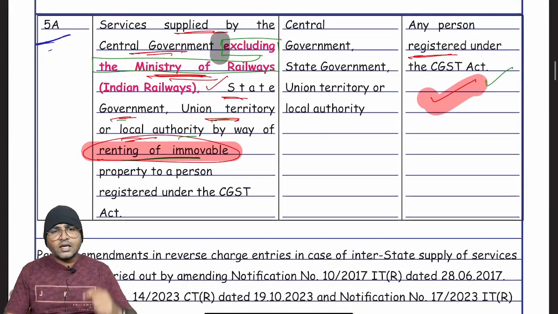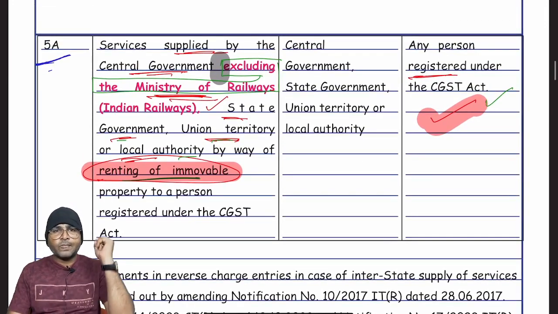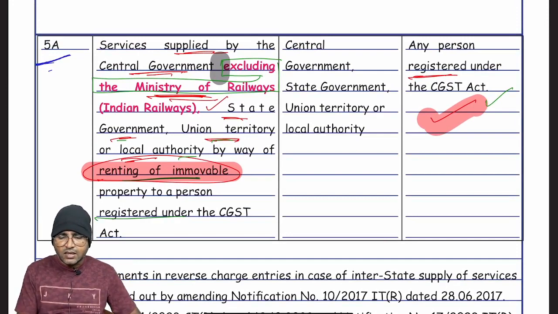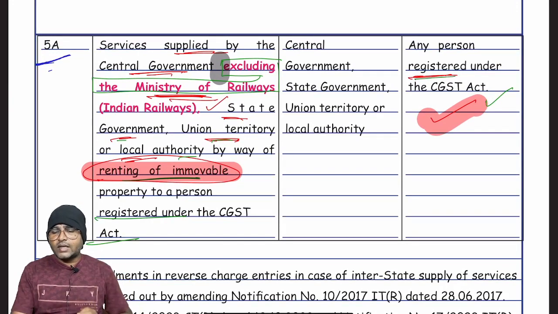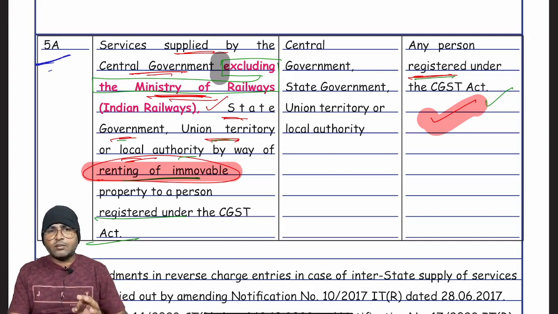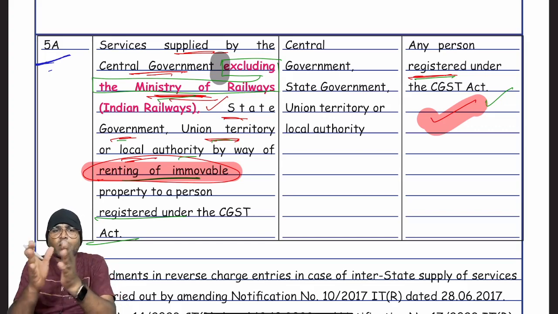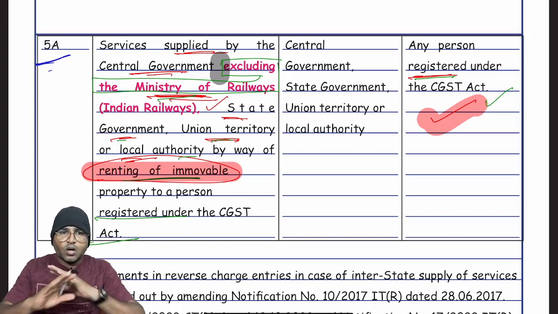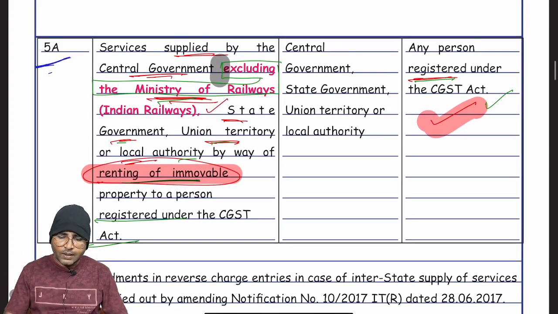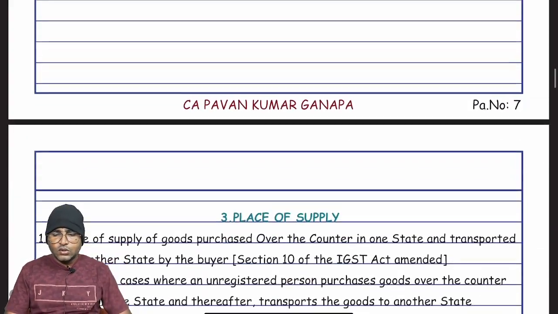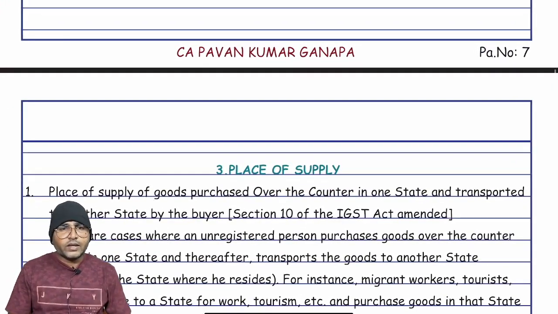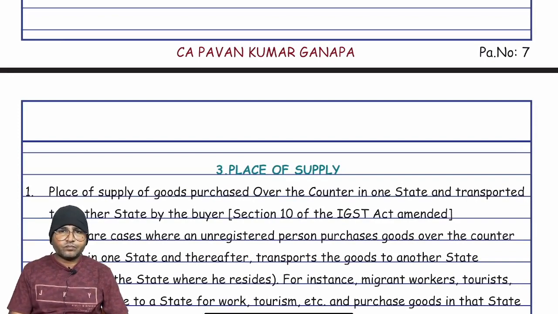And the next, renting of immovable property provision concerned. Services provided by CG, SG or local authority. Nature of services is renting of immovable property to a registered person located in the taxable territory. RCM applicable, recipient is liable. Suppose the Ministry of Railway makes immovable property available on rental basis, RCM not applicable. Are you clear? So in such a manner we completed the chapter of charge of GST. Right? Please pause the video and go through it once.